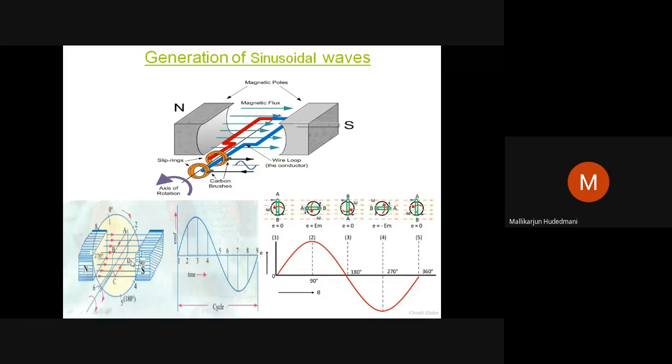With every degree of turn, the incremental value of induced EMF kept increasing and became highest when it was like this, in the plane of the flux. This is the highest point. When it went further away from this, again 10 degrees, 10 degrees, 10 degrees, you will find it decrements from the peak and becomes 0. This way, this induced EMF is sinusoidal. That's what dynamic kind of induction makes. The dynamically induced EMF varies sinusoidally, E equals E_m sin theta, like that.